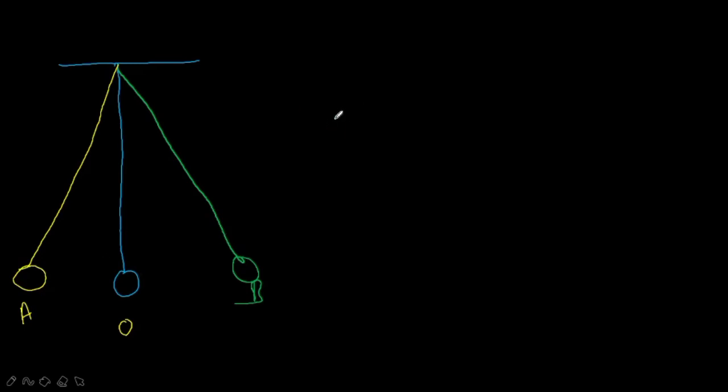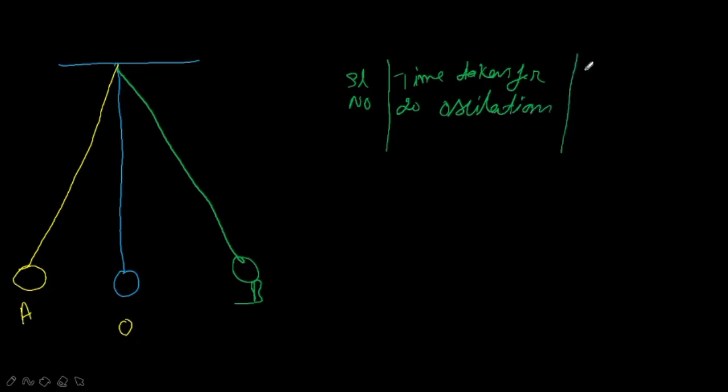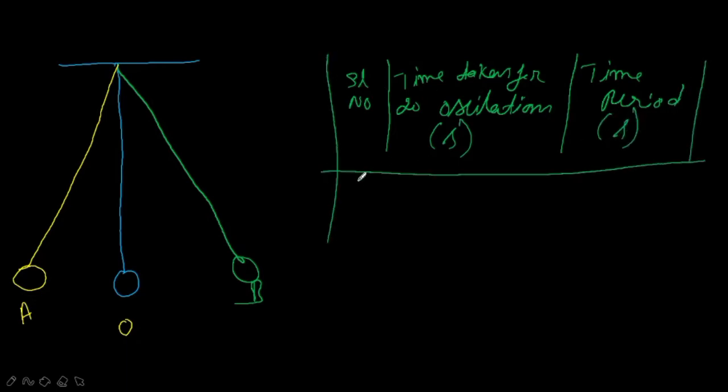So where is the table? Let us write it. Take the first column as serial number, then time taken for 20 oscillations, and the third column we will take as time period. Time taken will be in seconds, and time period is also in seconds.